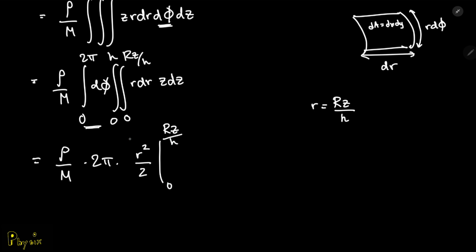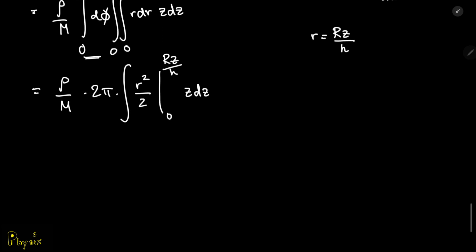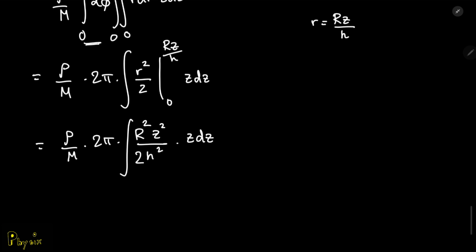And the last one, I'm going to leave as z dz for now, because the first integral that I'm about to plug in has a z dependence. So when you complete that, what you have is rho over m times 2 pi R squared z squared all over 2 h squared, and then you have the integral of z dz from 0 to h.